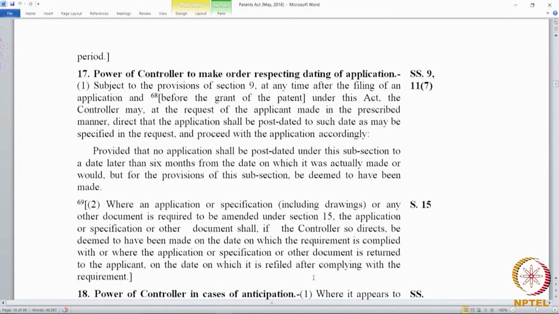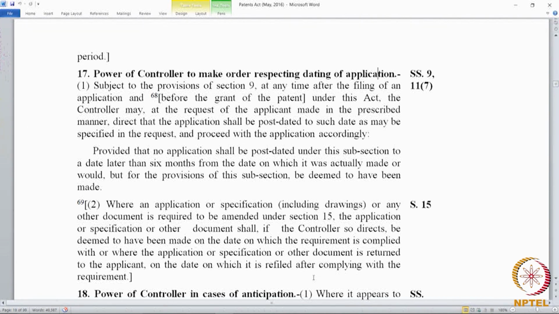Now, 17(1) states that subject to provisions of section 9, and section 9 specifically refers to post dating, at any time after filing of an application and before the grant of the patent under this act, the controller may, at the request of the applicant made in the prescribed manner, direct that the application shall be post dated to such date as may be specified in the request and proceed with the application accordingly.